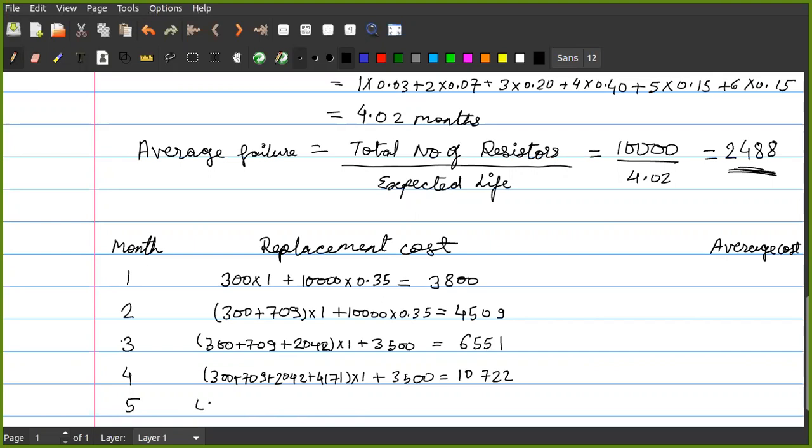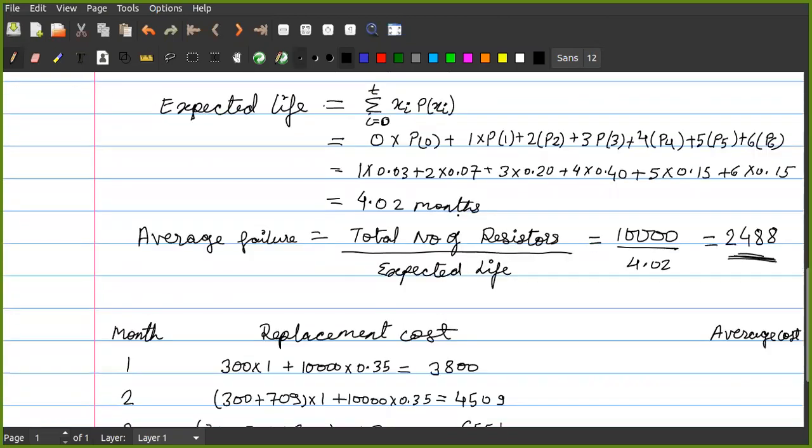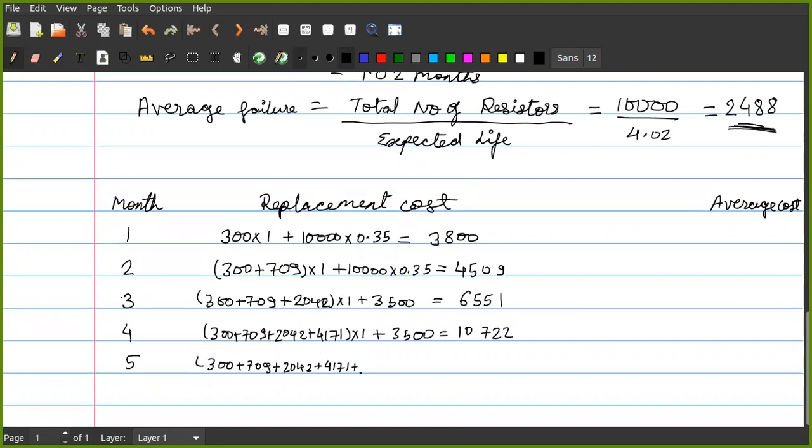Then the fifth month it will be 300 plus 709 plus 2042 plus 4171 plus how much is it for the fifth month? 2030. Correct? 12,752, sir. 2030 into 1 plus 3,500. What is the value, Balaji? 12,752. Then similarly, next is the last month.